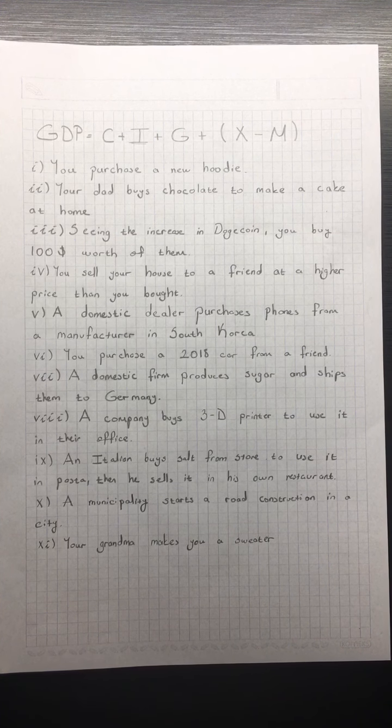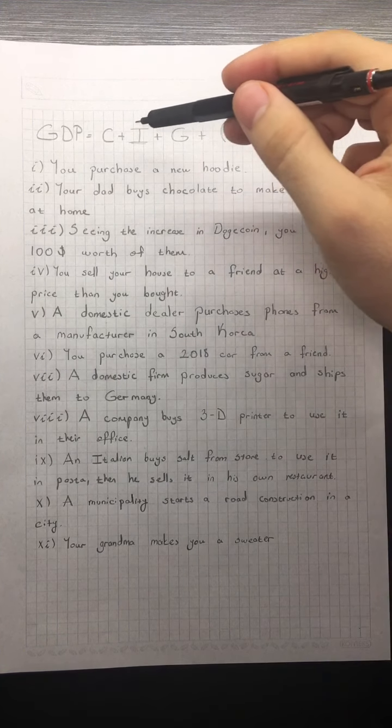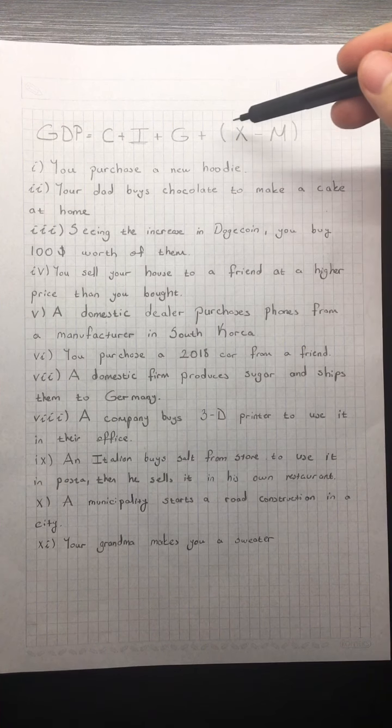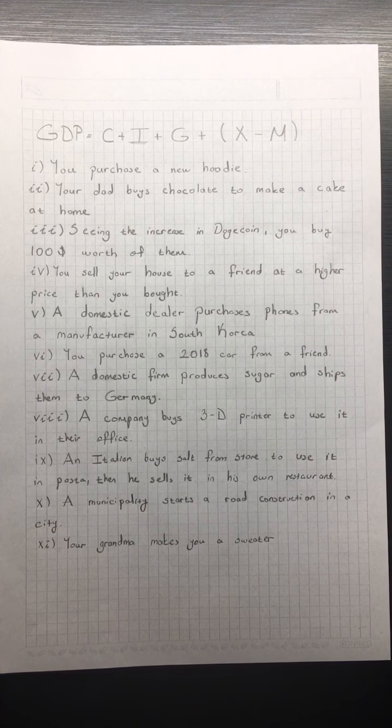It says, according to the expenditure method, specify whether the transactions given below affect GDP. If so, in what direction and which component of GDP will be affected? I mentioned that if we were to calculate GDP from the expenditure side, these are the components: consumption, investment, government spending, exports minus imports. So we will indicate which of the components are changing, and then we'll indicate whether GDP is increasing or decreasing. First, you purchase a new hoodie from Ottu'dan.